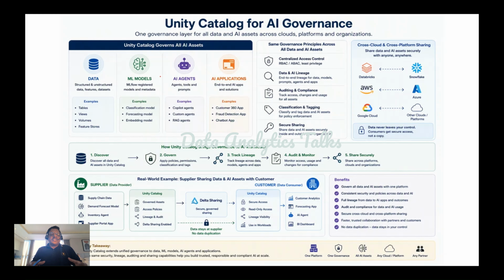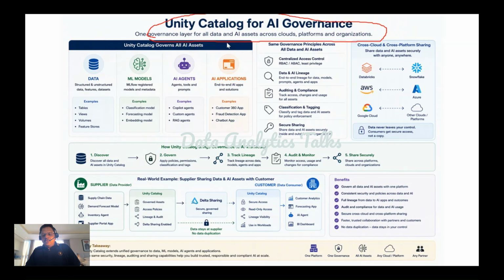Now all the organizations take care of governance. So the key message of this slide is one governance layer for all data and AI assets across clouds, platforms, and organizations.